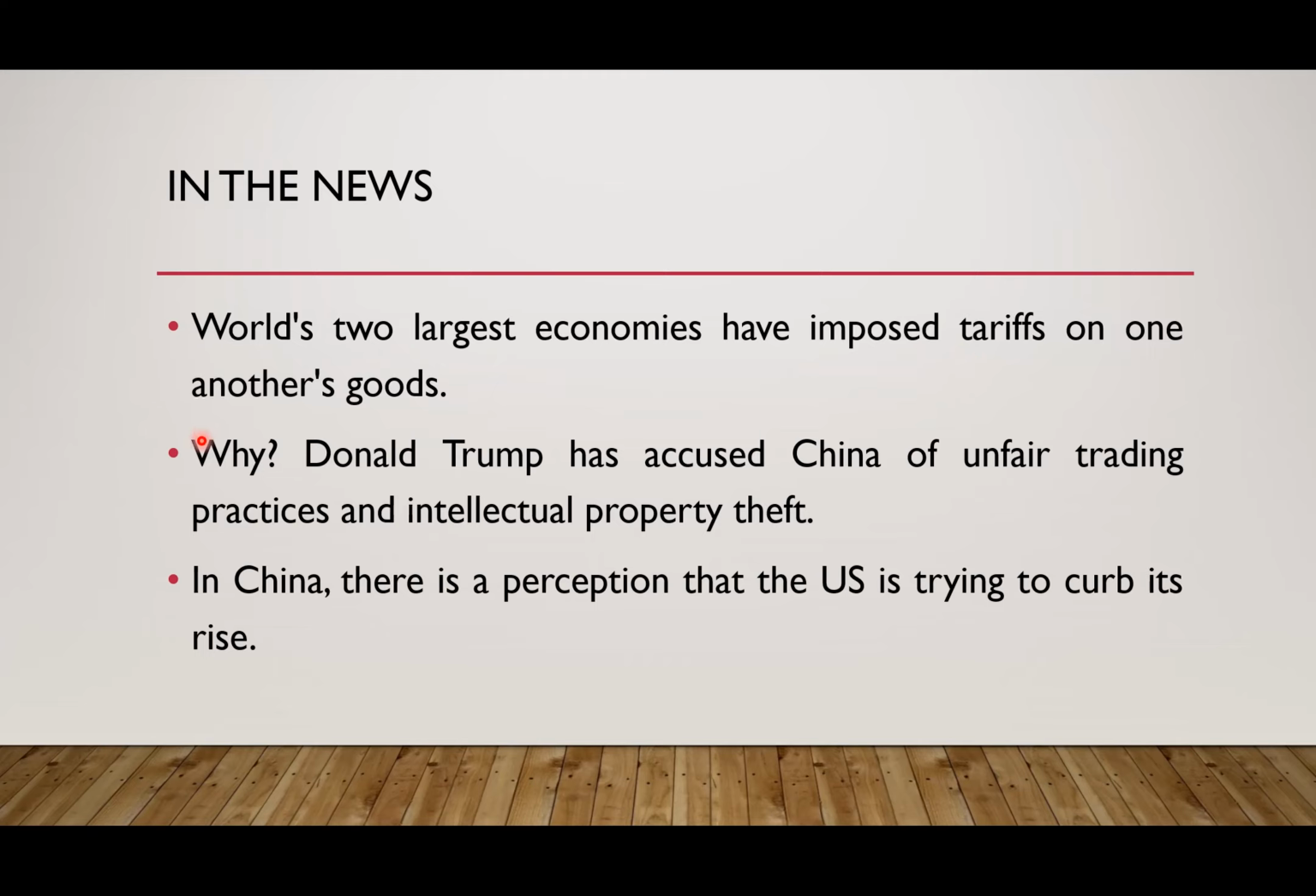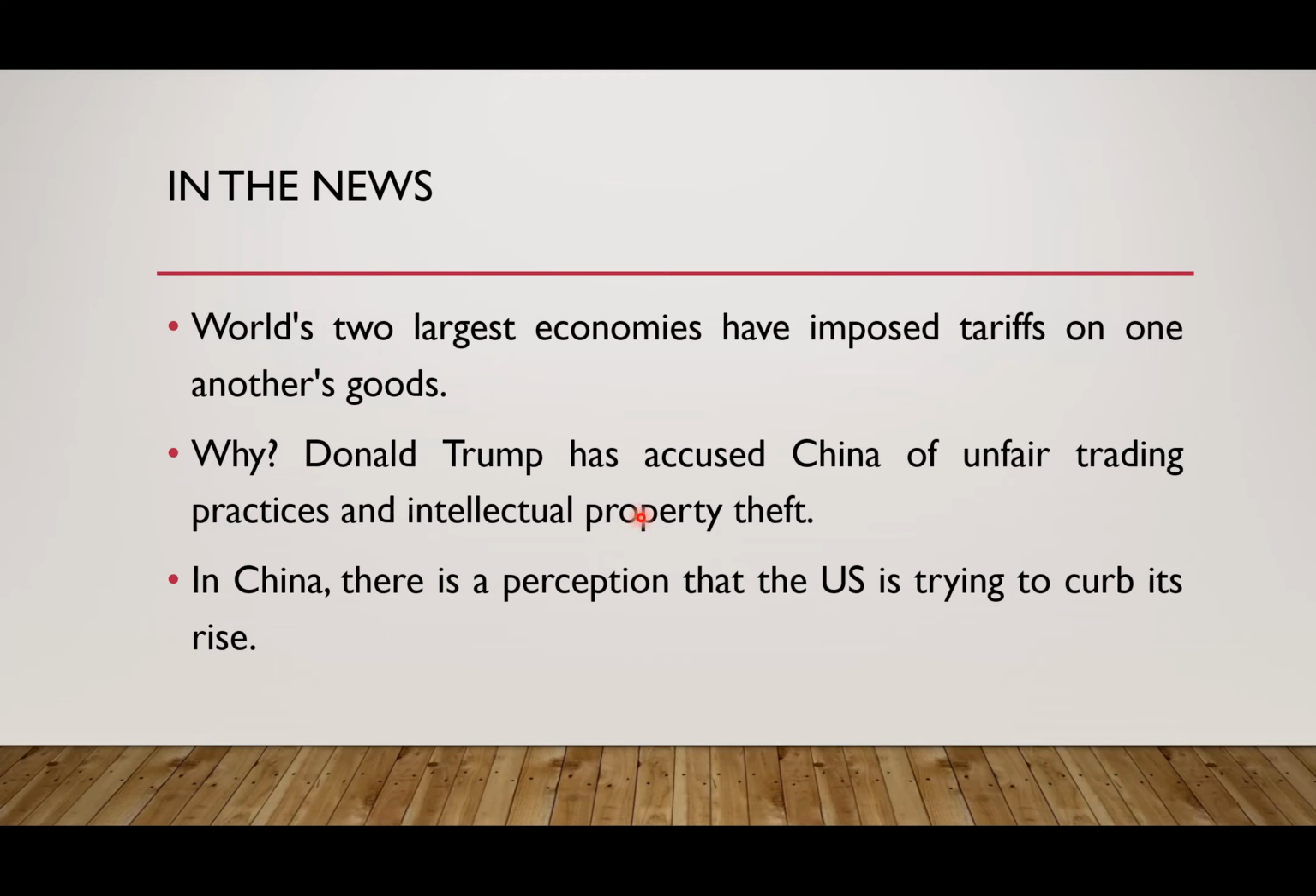So why? That is a question. Why are the US and China engaged in a tariff war, in a trade war? Basically the Donald Trump administration, that is the President of the United States Donald Trump, his government in America, started accusing China of unfair trading practices. What do you mean by unfair trading practices? There are certain rules according to which every country does trade with each other globally, right? Global rules which are mostly regulated by the World Trade Organization. So China is accused by America, and Donald Trump to be precise, of engaging in unfair trading practices.